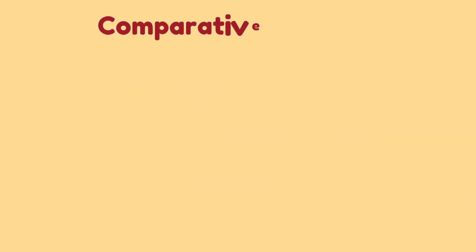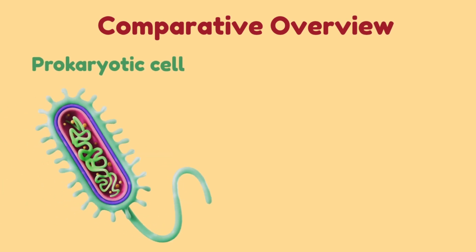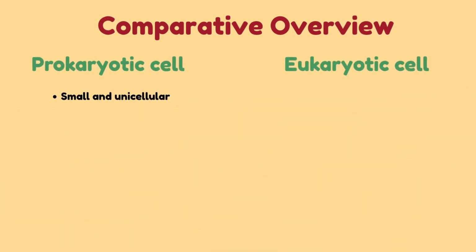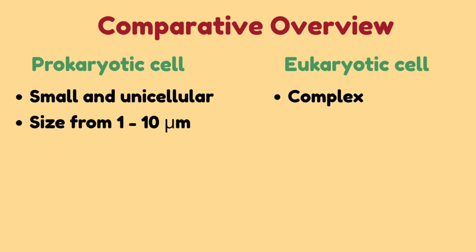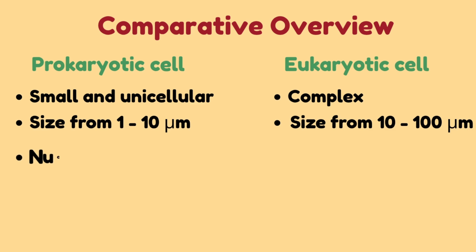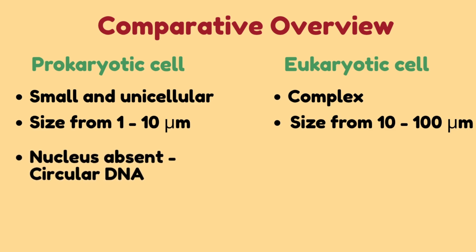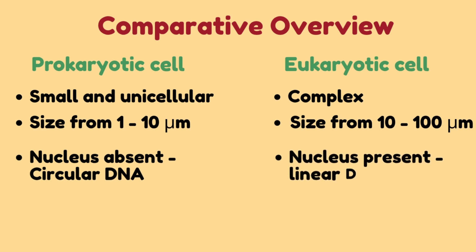Let's see a comparative overview of prokaryotic cell and eukaryotic cell. Prokaryotic cells are small unicellular organisms while eukaryotic cells are more complex. In a prokaryotic cell their size ranges from 1 to 10 micrometers, and in a eukaryotic cell the size ranges between 10 to 100 micrometers. Prokaryotic cells have a circular DNA which is found in the nucleoid since the nucleus is absent, while a eukaryotic cell has a linear DNA present in the nucleus.